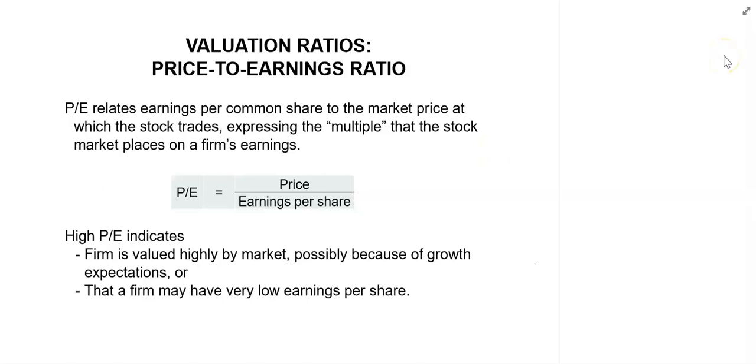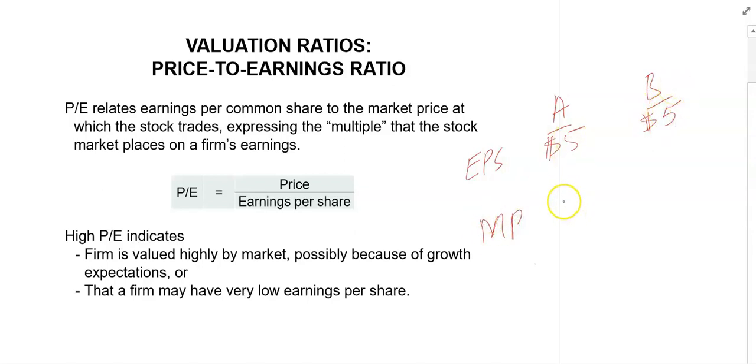For example, we have two companies, Company A and Company B, and the EPS of Company A is expected to be $5. And the EPS of Company B is also expected to be $5. However, the market price of Company A is $100 per share and of Company B is $50 per share.